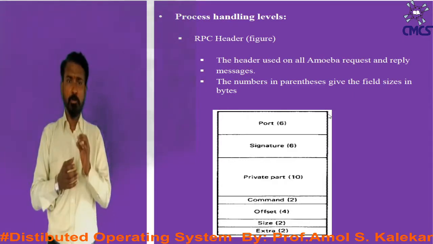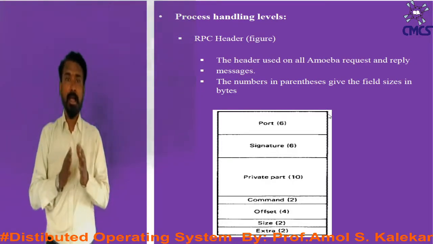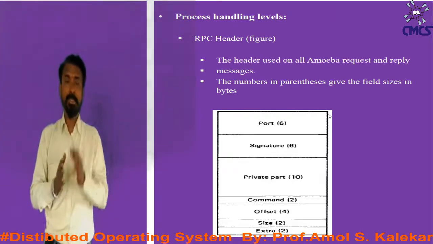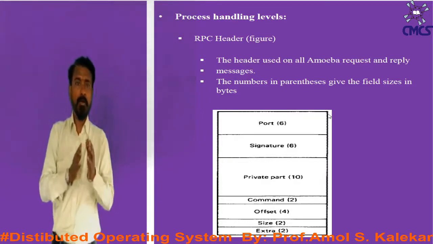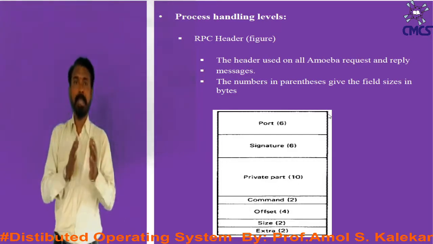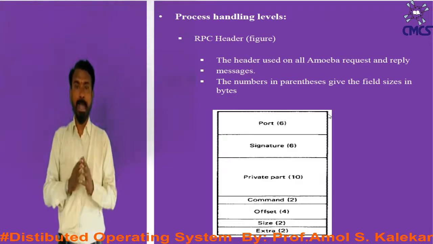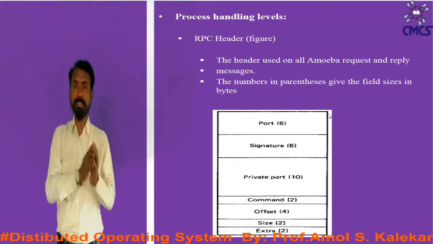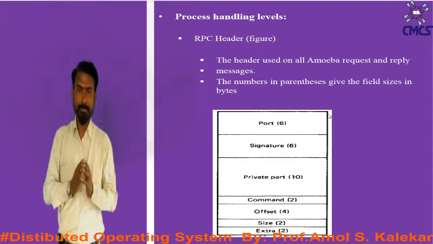For example, you can see port 6 and signature 6; this 6 is the field size in bytes.